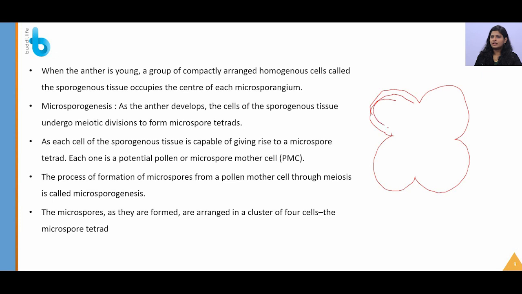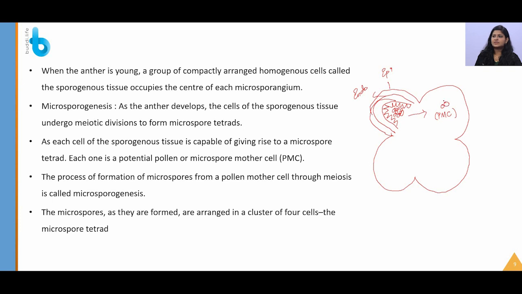I am not mentioning all the layers here. Let us consider this as the epidermis and this as the endothecium. And again I will draw one more circle which will indicate the middle layer, and inside the middle layer I will just draw the tapetal cells. Again this will have something called sporogenous tissue. This sporogenous tissue will mature and get converted into pollen mother cells, that is PMC. In each lobe all these events will happen. I am mentioning this for better understanding.